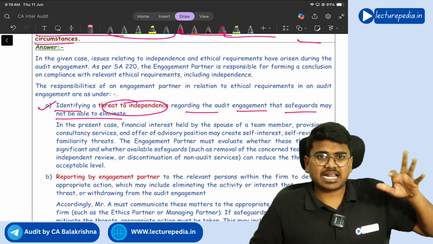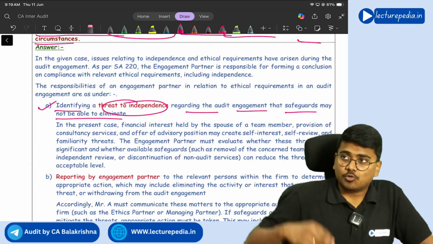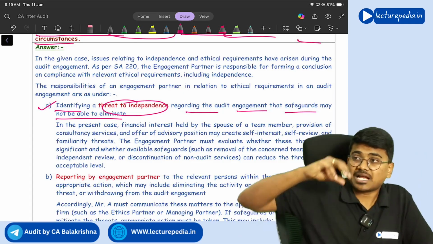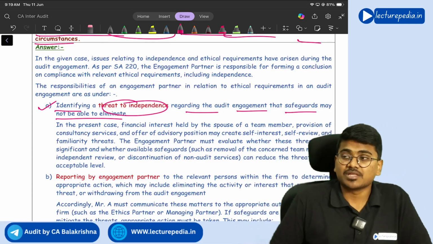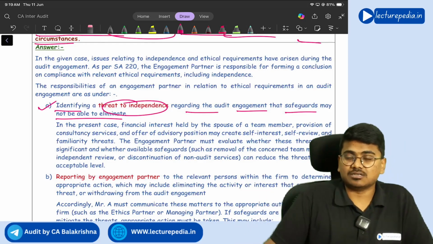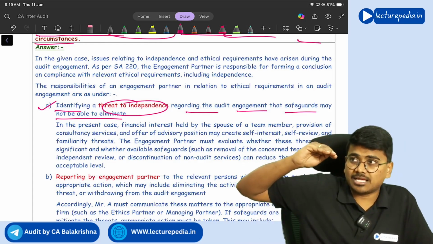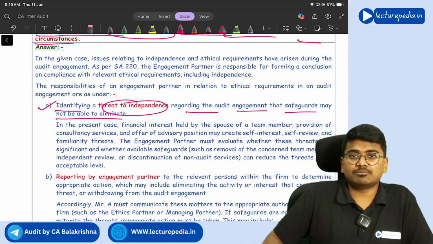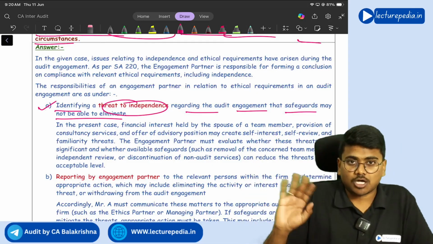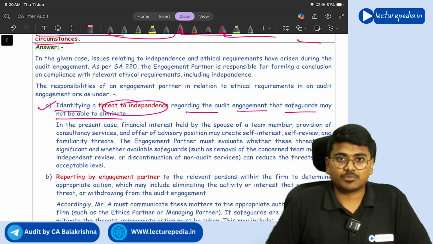And after identifying threats, you have to check whether these threats can be completely eliminated. If they can't be completely eliminated, by implementing safeguards, can I bring those threats to an acceptably low level? If I can't bring them to an acceptably low level, the option available is just to withdraw from the engagement, correct or not?